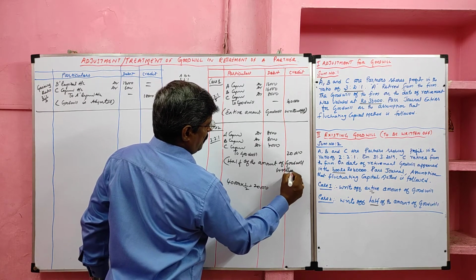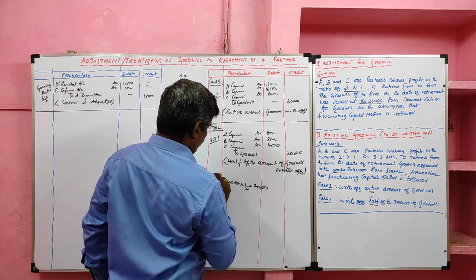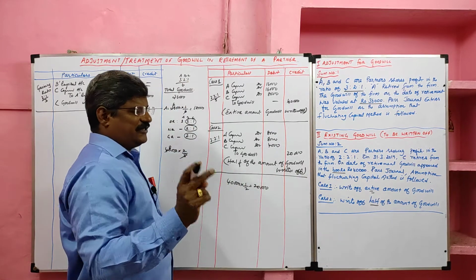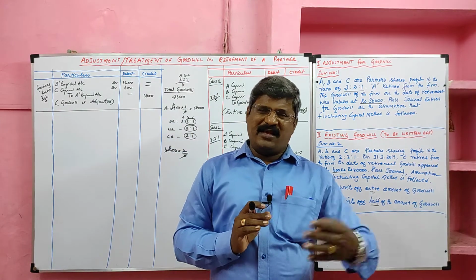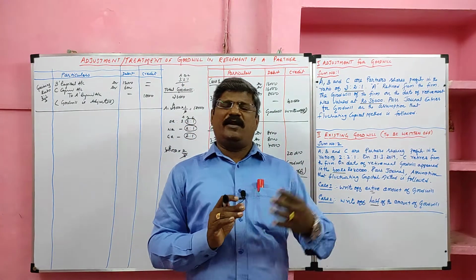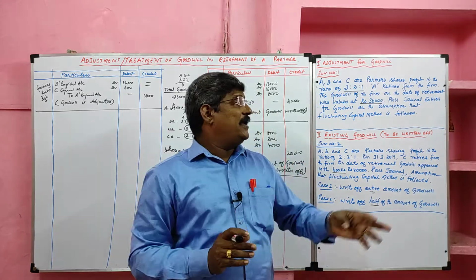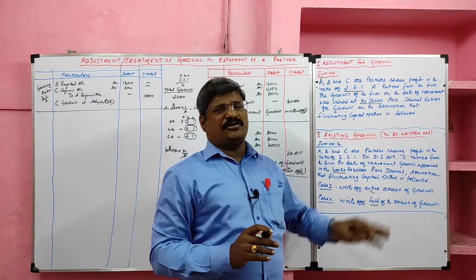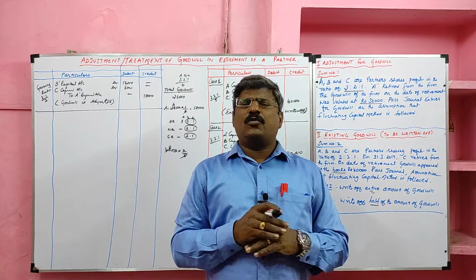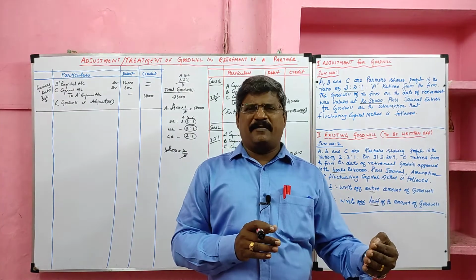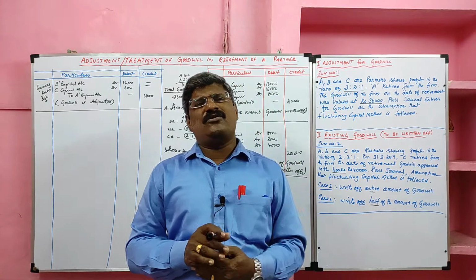written off. Students, I said for Tamil Nadu State Board students there are two cases only given. One is the retiring partner's share of goodwill adjusted with the continuing partners. Another one is the existing goodwill to be written off. Here in the first case, the old ratio is given, no gain is given. So what we have to do? The new ratio remains the same as well as the gaining ratio also remains the same.